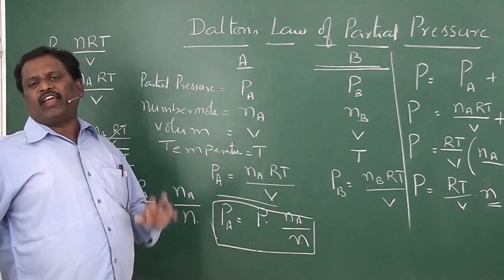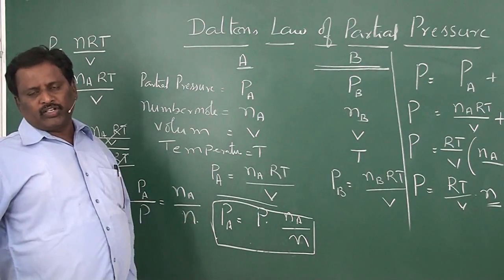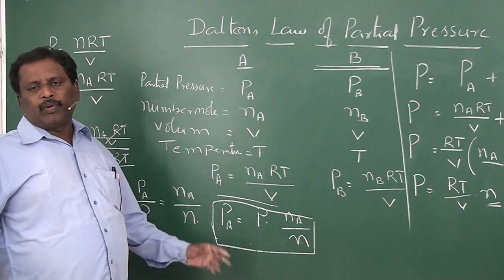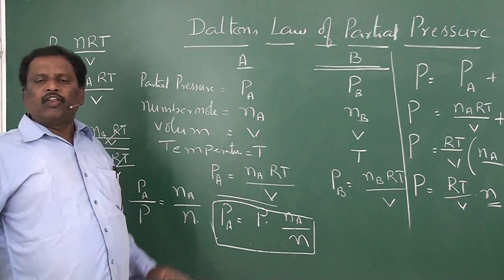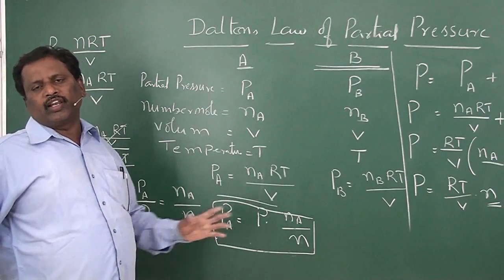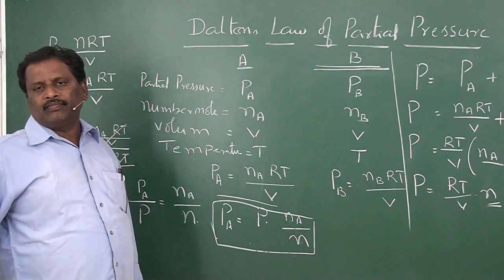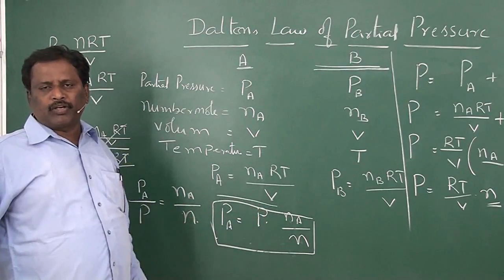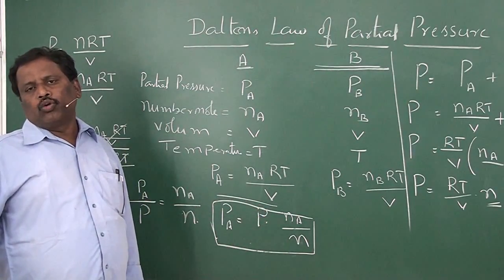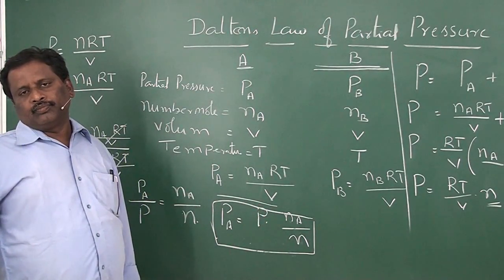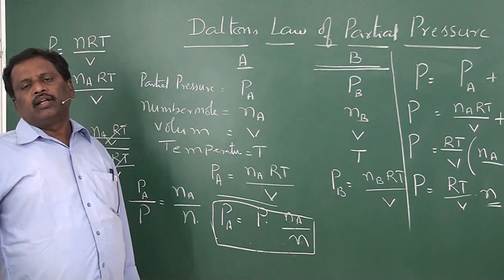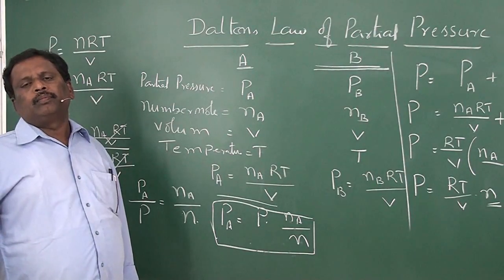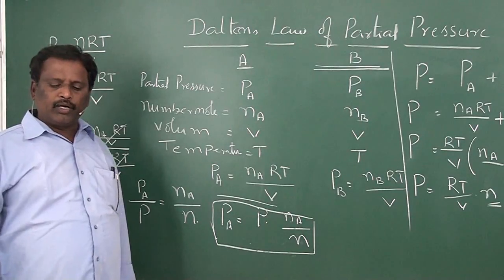So if we know the mole fraction of one component and total pressure, we can calculate the partial pressure of the gas. Or if you know the partial pressure and mole fraction, you can calculate the total pressure of the gas. Or if you know partial pressure and total pressure, you can calculate its mole fraction. This is Dalton's law of partial pressures.